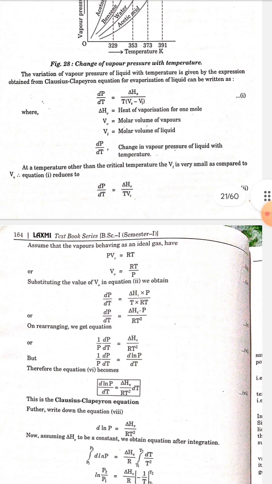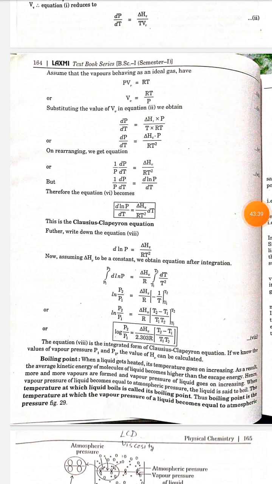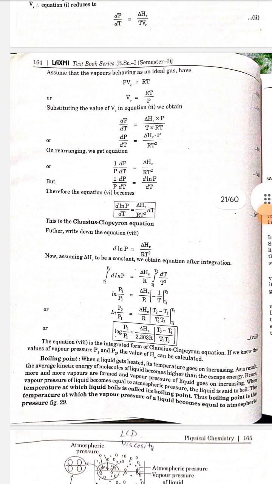On rearranging, we get the equation (1 by P) dP by dT is equal to ΔHv upon RT square. But (1 by P) dP by dT is equal to d ln P upon dT. Therefore, equation 6 becomes d ln P by dT is equal to ΔHv by RT square. This is the Clausius-Clapeyron equation.